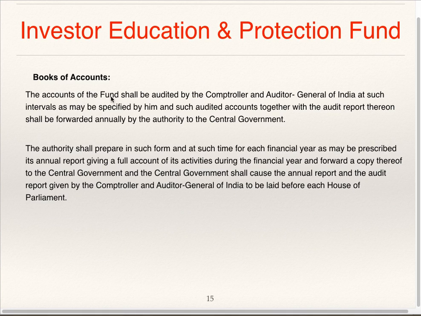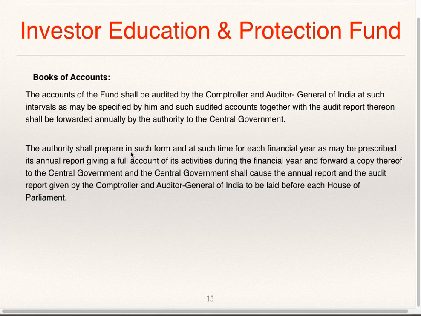Books of accounts. The accounts of fund shall be audited by Controller and Auditor General of India at such intervals as may be specified by him, and such audited accounts together with the audit report thereon shall be forwarded annually by the authority to the central government. Accounts of the fund shall get audited by CAG and audit report to be forwarded by CAG to the central government.